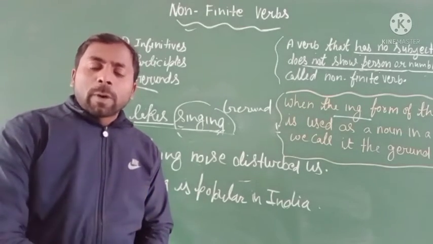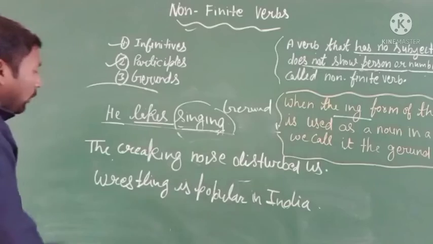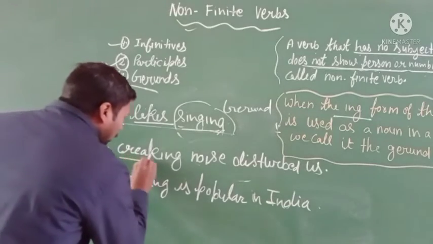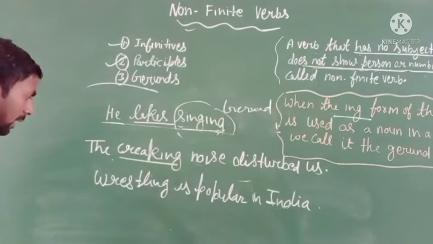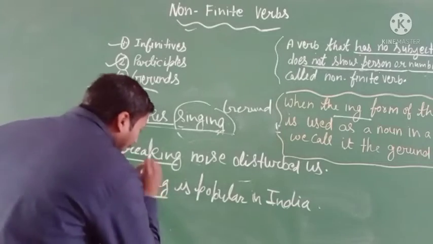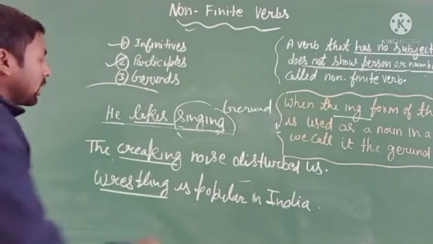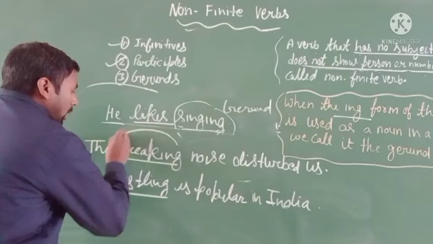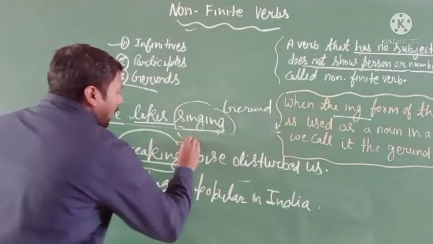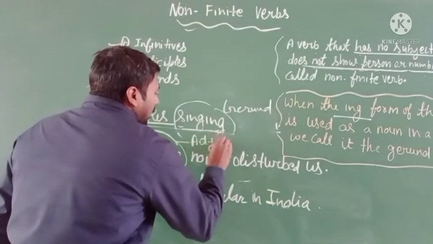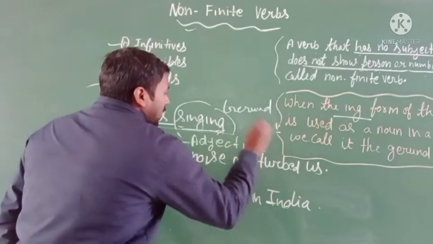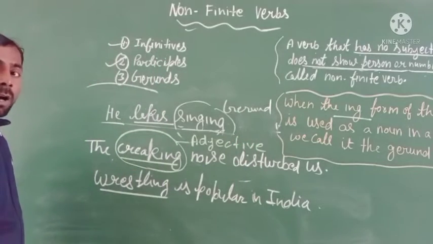How is that possible? You can see that in the first sentence the ing form is used, and in the second sentence the ing form is used too. But in the first sentence this ing word is used as an adjective.